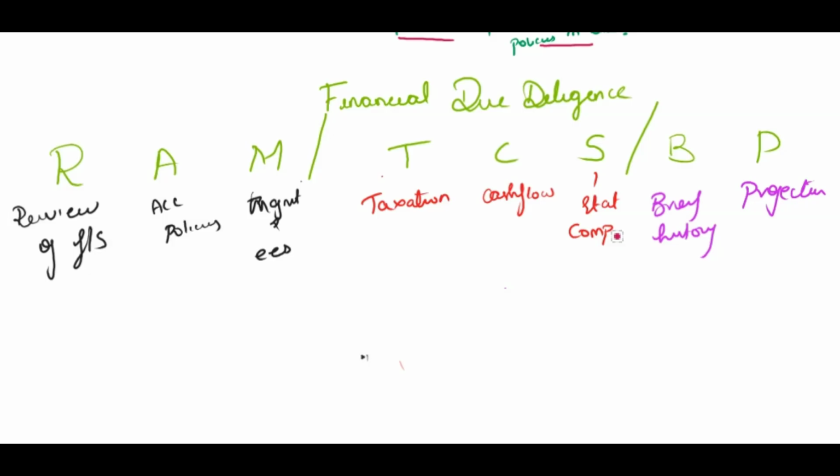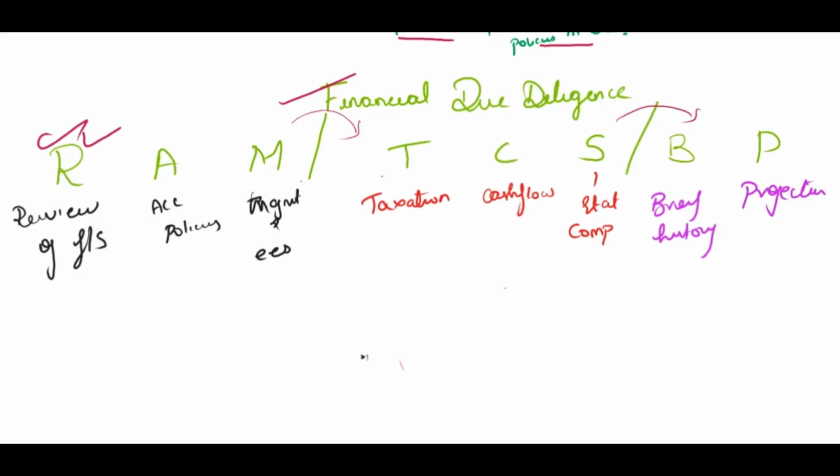So next, we are going into the financial due diligence. In financial due diligence, we are going to see some aspects. What are the aspects we are going to look into? To remember this, you have to remember Ram. Ram is working in TCS, so he got BP. This is the clue trick you can remember.